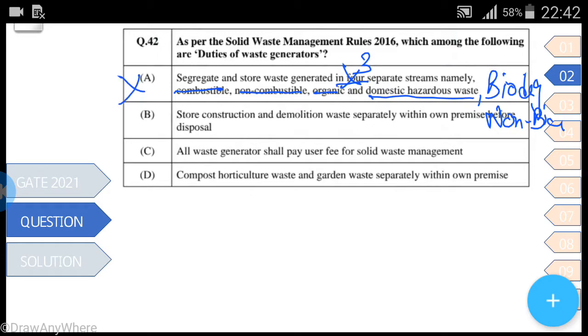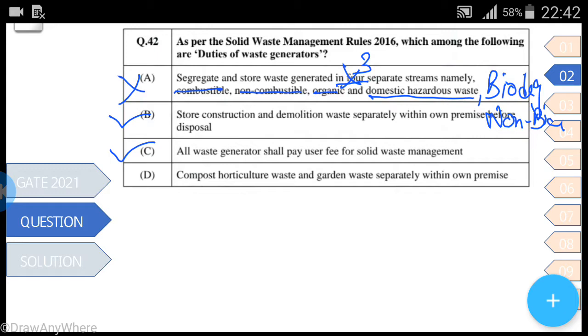Store construction and demolition waste separately within own premises before disposal. Yes, it is correct. Firstly, we have to store all the construction demolition waste within the premises, and then we have to dispose of as per the construction and demolition waste guidelines 2016. All waste generators shall pay a fee for solid waste management. Yes, it is also correct. We have to pay for the disposal.